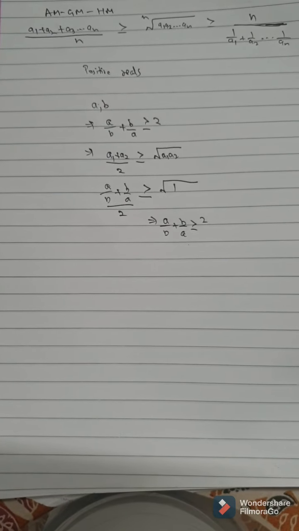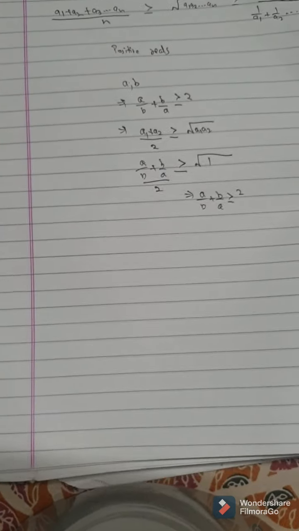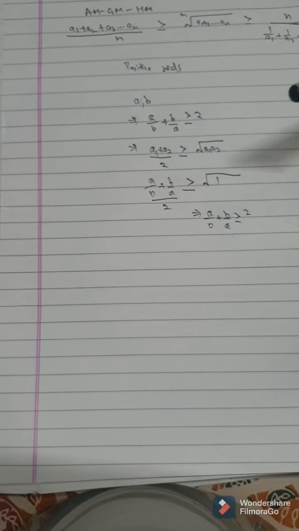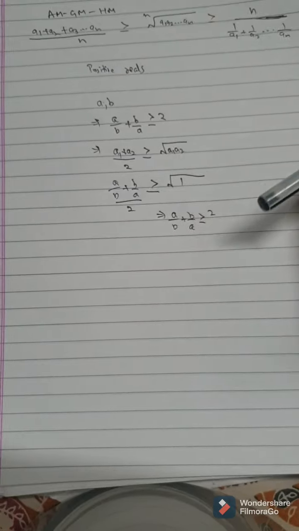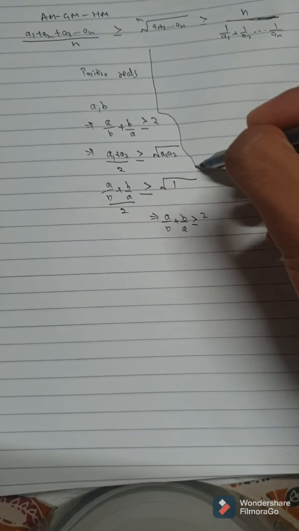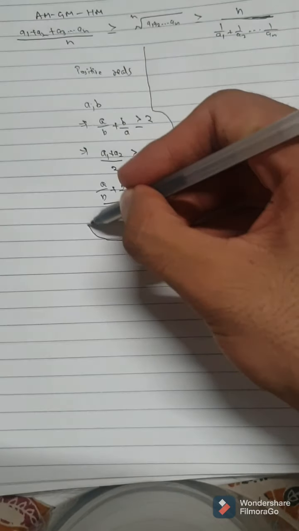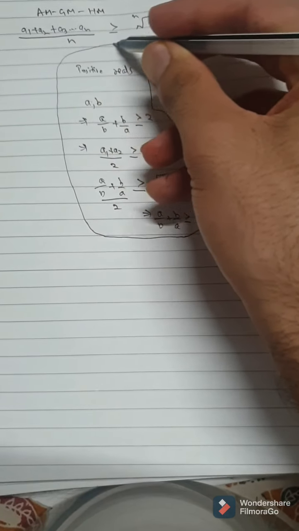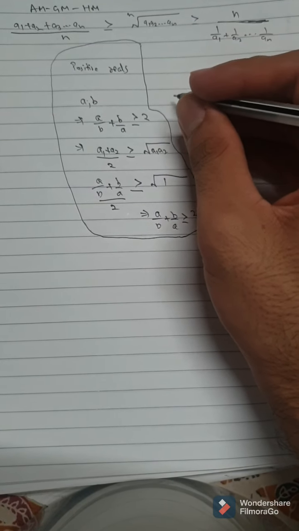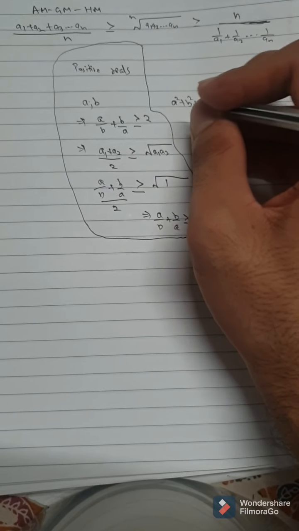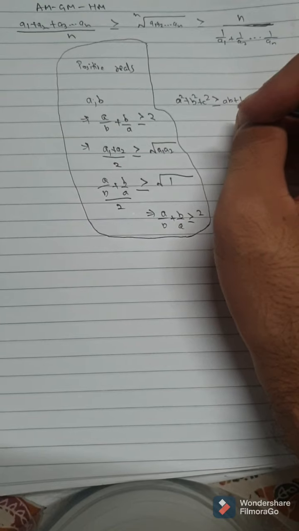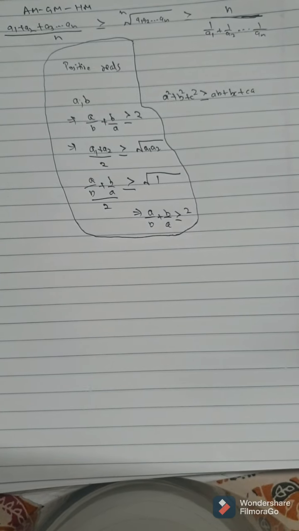Now let's move to a bit better problem. Let me take this. See, this inequality I have told you many times before. This is a very important inequality. This is a fundamental result in inequalities which is used many times, and it can be proved in many ways. This inequality which I am telling you now: prove that a square plus b square plus c square is always greater than or equal to ab plus bc plus ca. This has to be proven.